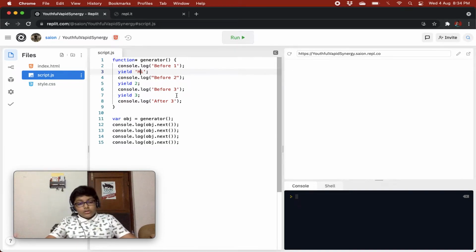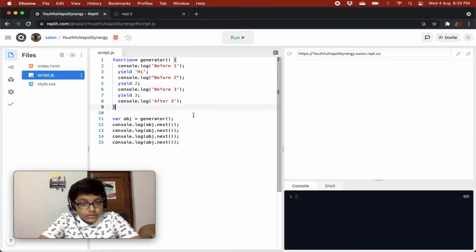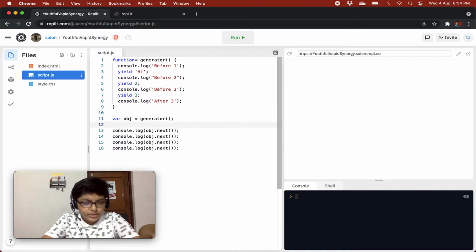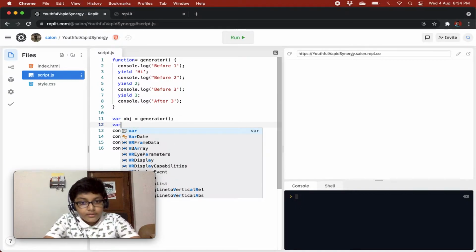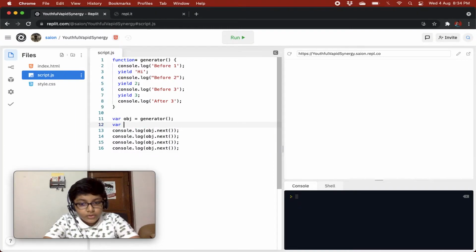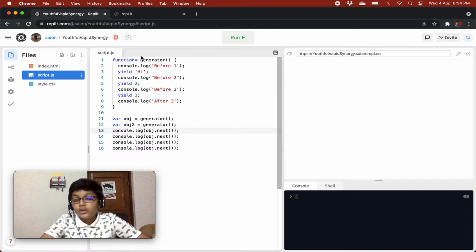Okay, so the next thing we are gonna do, we are gonna create multiple instances of this generator function. So basically we are gonna create a variable obj2 equals generator. You must be thinking this would have reset the value of this generator function, like when we do object.next.